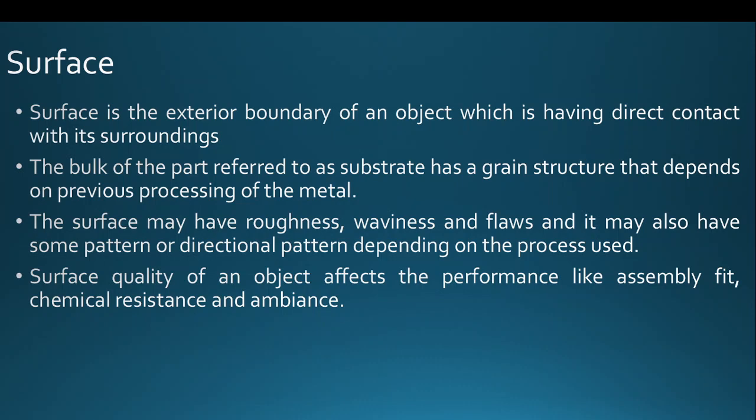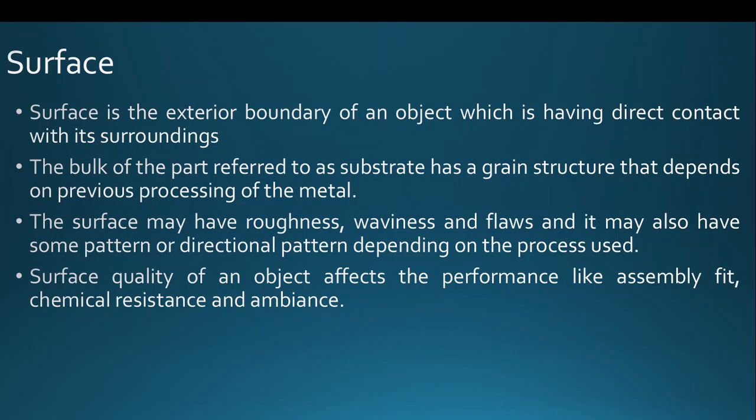Surface is the outer or exterior boundary of an object which is going to have direct contact with the surroundings. The bulk subsurface is called the substrate, which has a grain structure that depends on the previous processing of the metal.